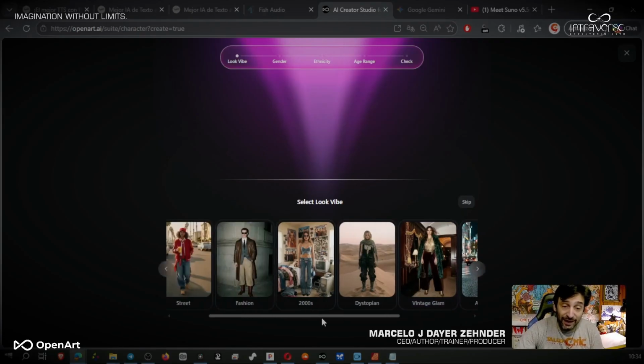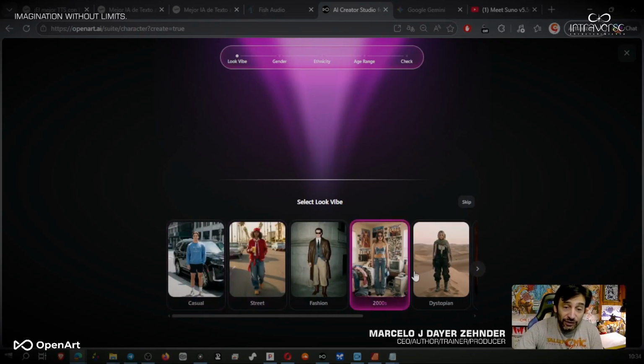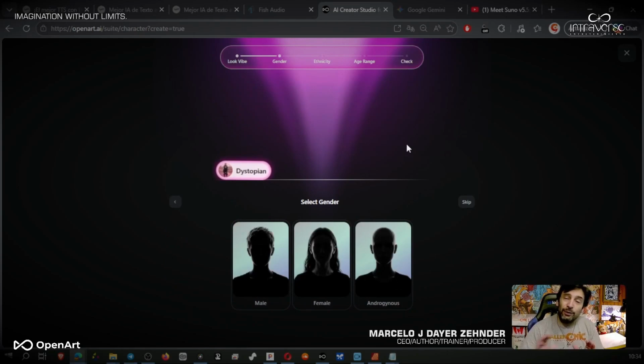In fact, I'm gonna pick one that's the dystopian style. And here comes the next part. We have to choose masculine, feminine, or androgynous. Any of the three, depending on what we're designing, will work great for us. And this trio is really nice because it pretty much sums up almost everything we could create in the market. Personally, right now, I need a masculine one.